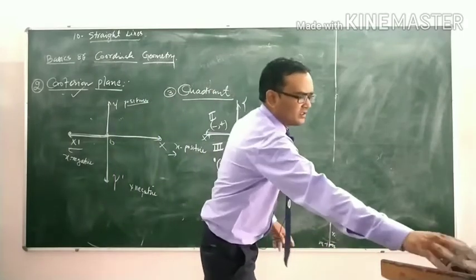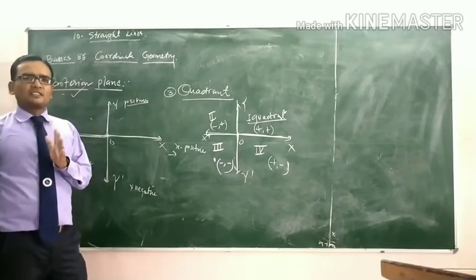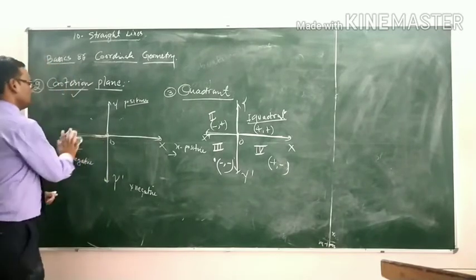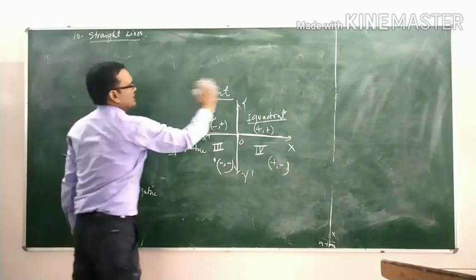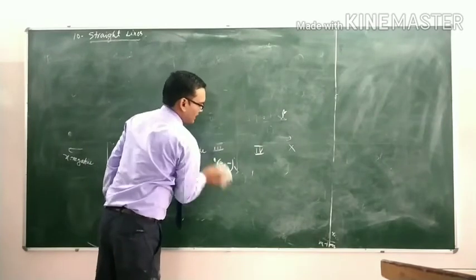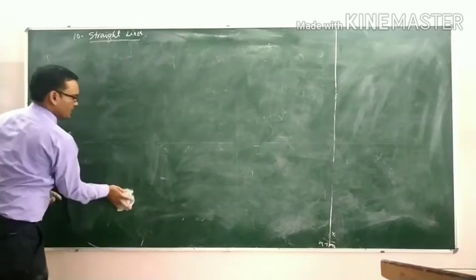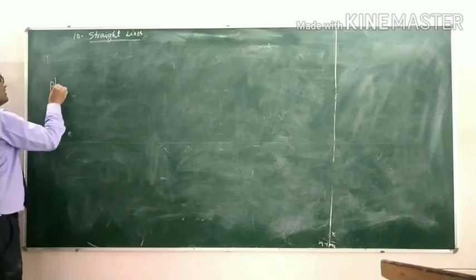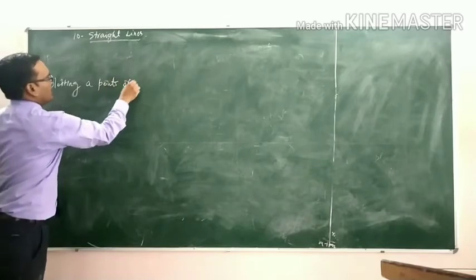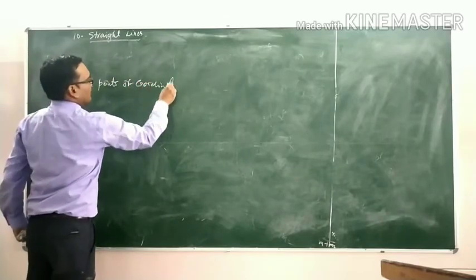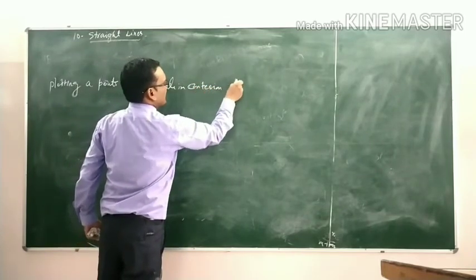Now the fourth point, we plot points in the Cartesian plane. These are the basics of coordinate geometry. Plotting a point in a Cartesian plane. Here students, we discuss the plotting of points in the Cartesian plane.